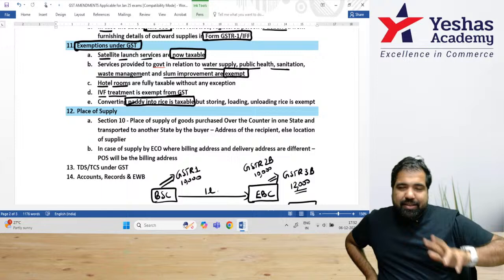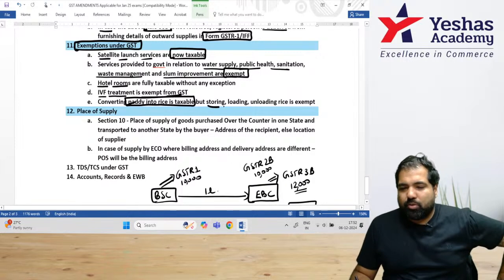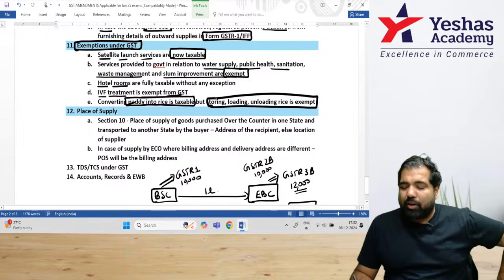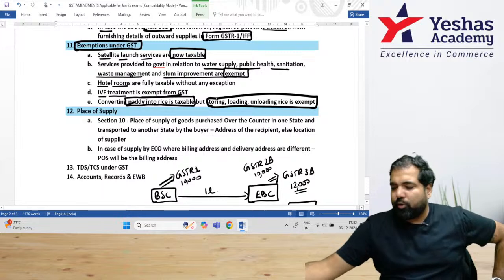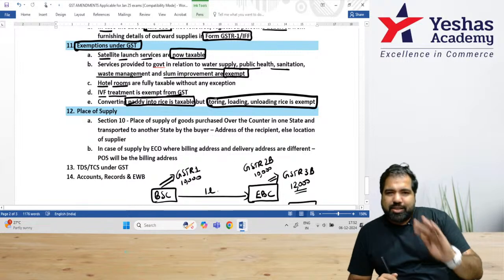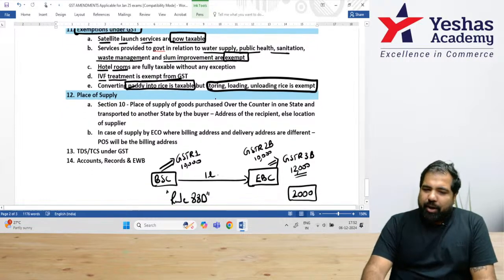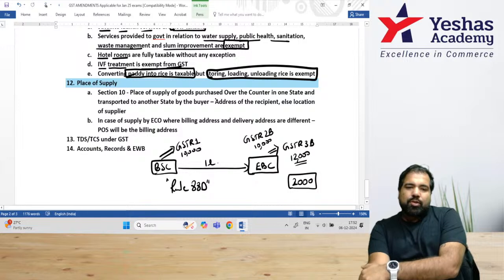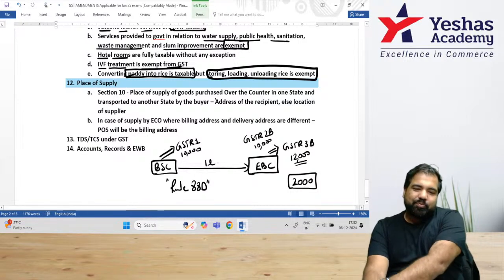However, having said that, the loading, unloading, warehouse of rice, that will not be subject to GST. This is something that you have to keep in mind. It has been asked before in an RTP and can be asked in your exam as well. So keep this in mind while we move to chapter number 12.